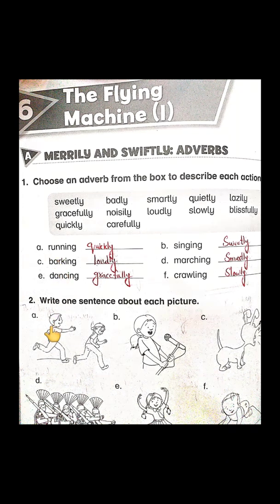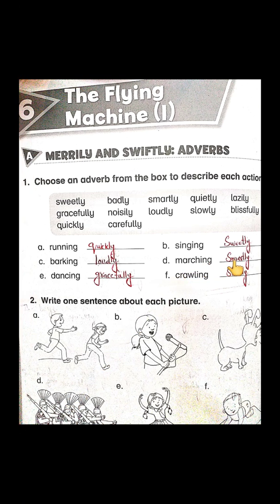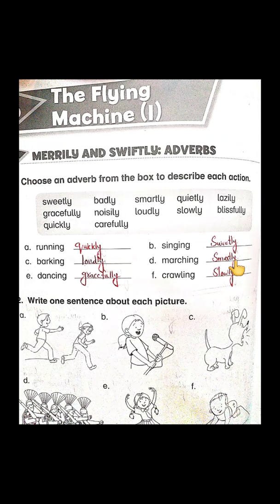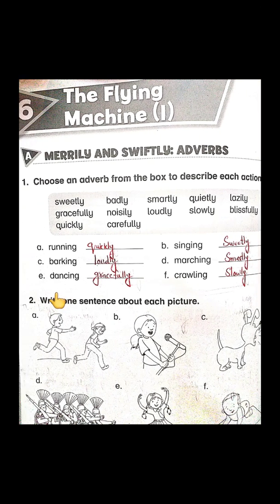In picture D, you can see there is a band. And what are they doing? They are marching. And how are they marching? The band is marching smartly. Got it? E is dancing. And how is the girl dancing? The girl is dancing gracefully. And the last one is crawling. There is a baby. And what is he doing? He is crawling. And how is he crawling? Slowly. The baby is crawling slowly.